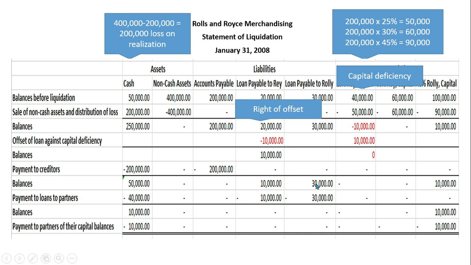This is 10,000 plus 30,000. We have paid it using our cash balance, and there is a remaining amount of 10,000. The last step is the same. If there is a remaining cash balance, we distribute it to the partners depending on their capital balances. Only Rolly has a capital balance of 10,000, which we have given to Rolly.